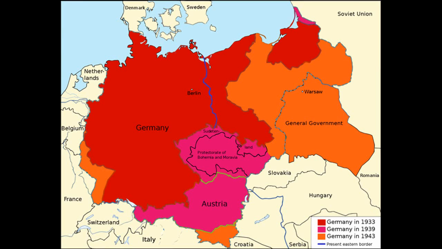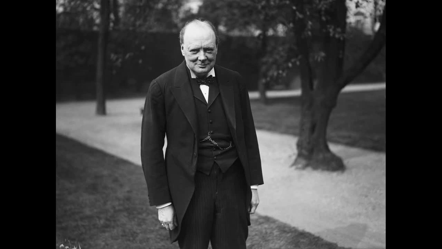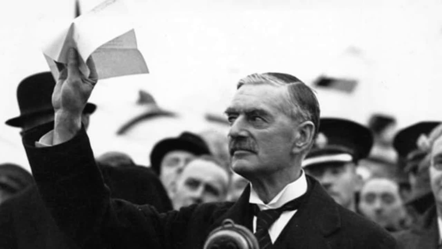Many in Britain, such as Winston Churchill, believed in a firmer stance against Germany. The Prime Minister of the time, Neville Chamberlain, was confident that he had secured a peace with Germany. That wouldn't be, however, as Hitler eventually would annex the entire nation of Czechoslovakia.